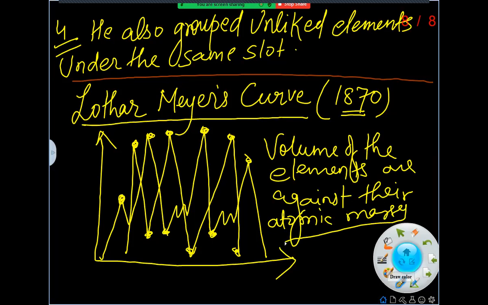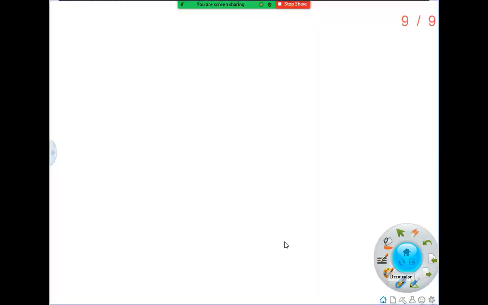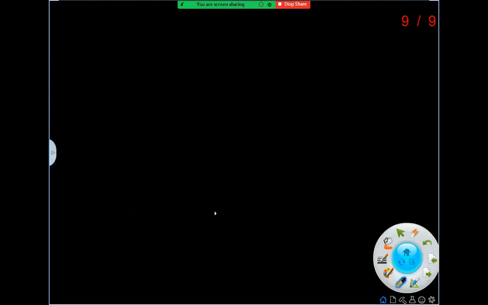After this, there is a great study by a new scientist, Mendeleev's periodic table. It is really an amazing thing about Mendeleev. He is the father of the periodic table. You might know about him.